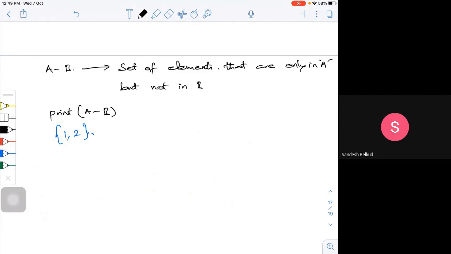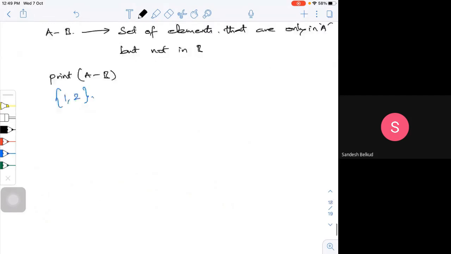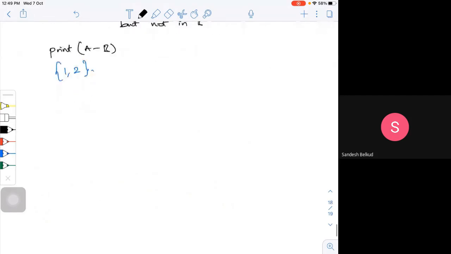Symmetry operation we can also try. We have this difference, and the symmetry operation is also there. For symmetry, we use the operator, the hyphen. What is it? It's the symmetric difference of A and B. That means a set of elements in A or B, but not in both.